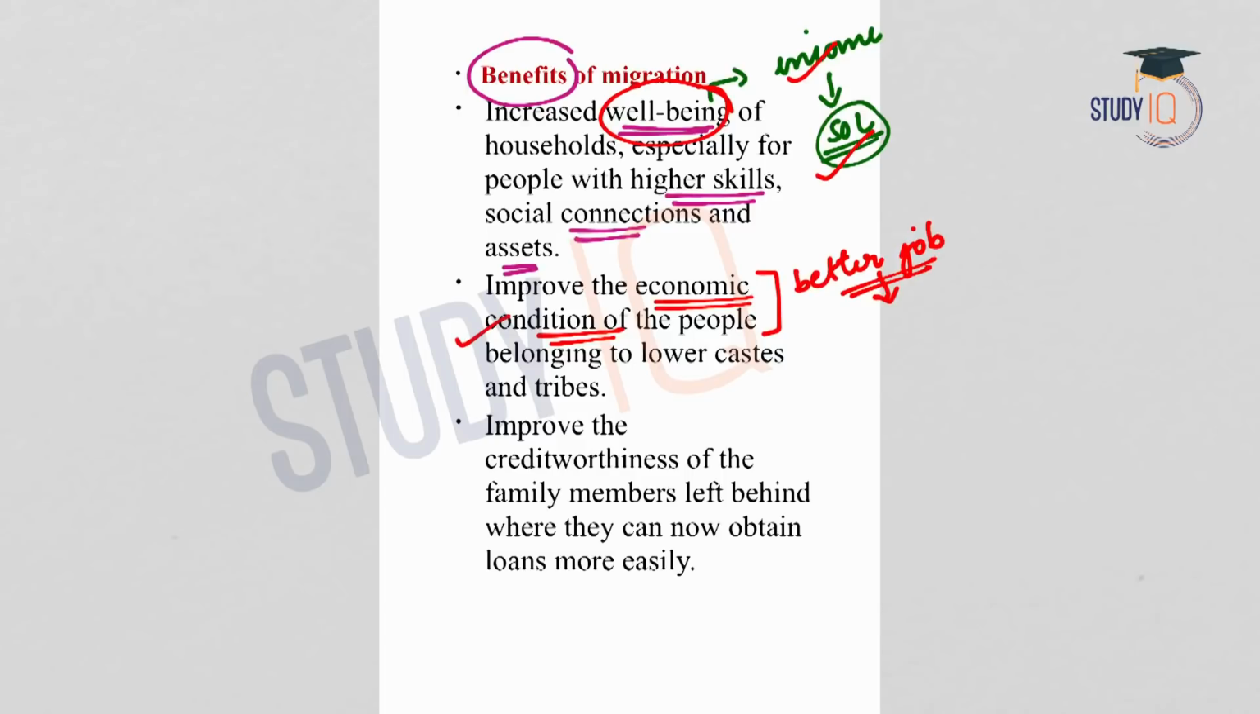And also it improves the credit worthiness of the family members, because if a person from the family migrates in search of a better job and if he is able to find a better job, his income level will increase. So the dependents or the family staying back in the original village or the original place will have financial security because the person is earning more income. So the credit worthiness of the family also will improve.